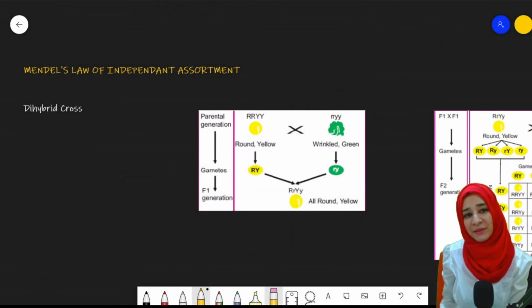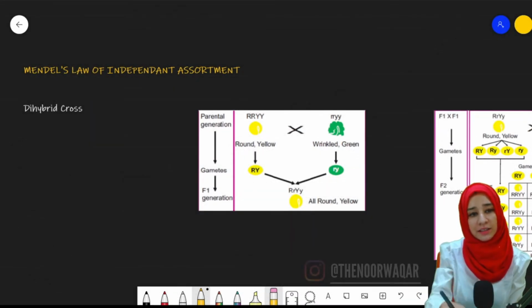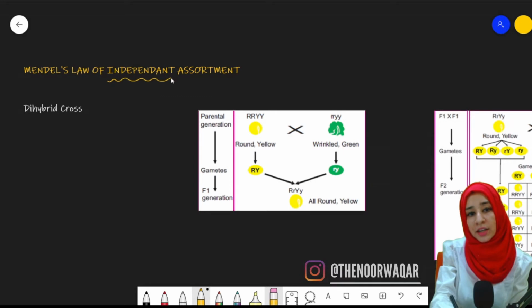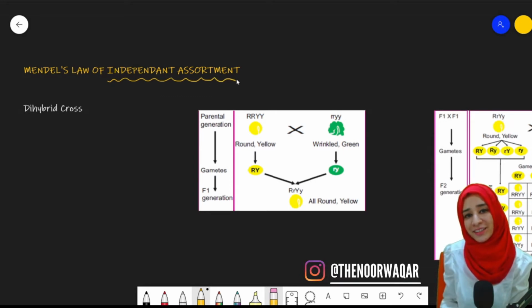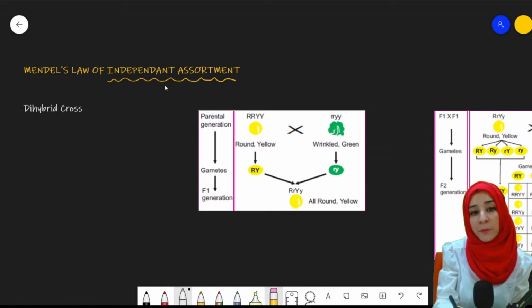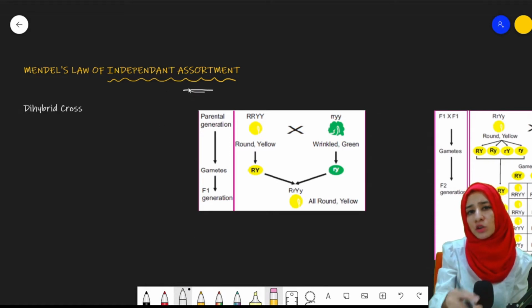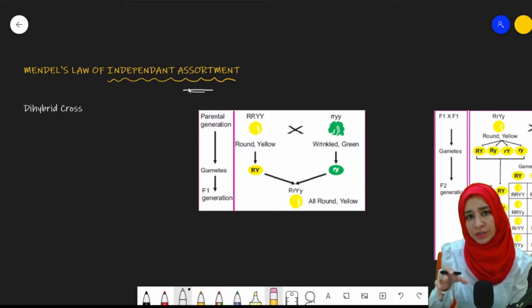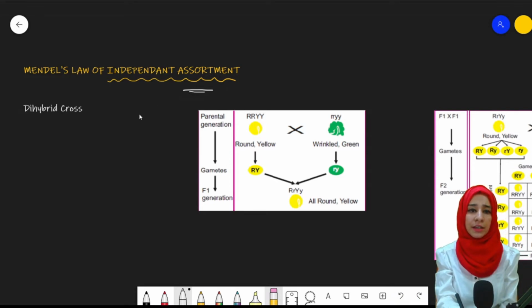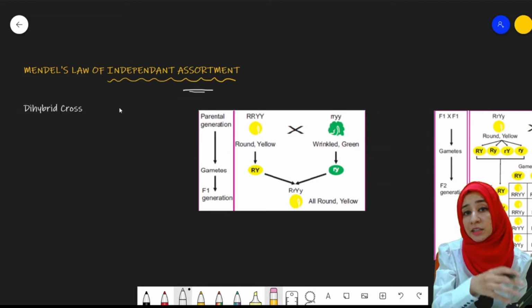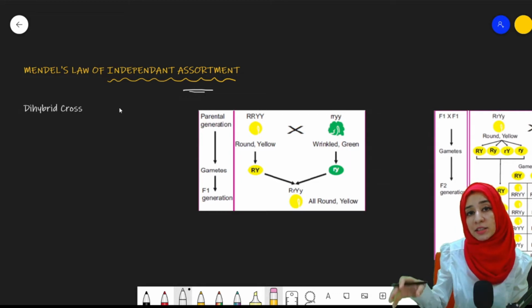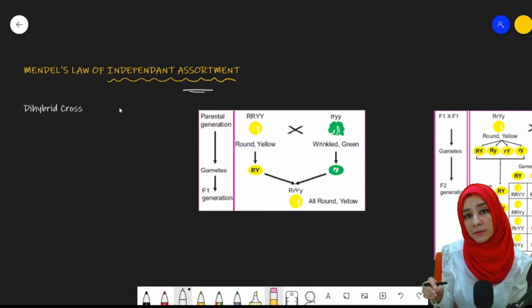Welcome back, guys. I am back with the second law of Gregor Mendel's, that is Mendel's law of independent assortment. Now, what is the meaning of assortment? Assortment means to organize something or to separate something into different sections, right? Now, the first thing that we are going to discuss here is the difference between Mendel's law of segregation and Mendel's law of independent assortment.